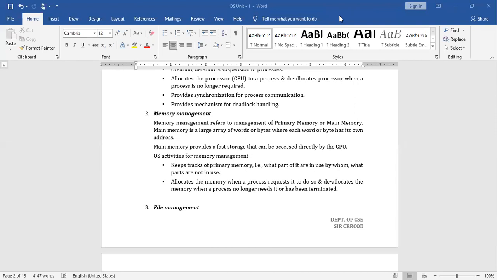Okay. Now, how do we organize this primary memory? That means loading the contents. Suppose you have loaded some data into the main memory, the processor will try to execute the contents present in the main memory. Is only one program loaded into the main memory? No. Nowadays, it allows multiple programs to be loaded into the main memory, and all these programs will be executed concurrently by the processor.